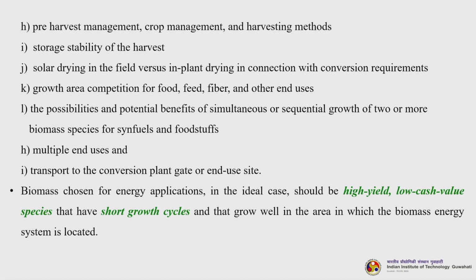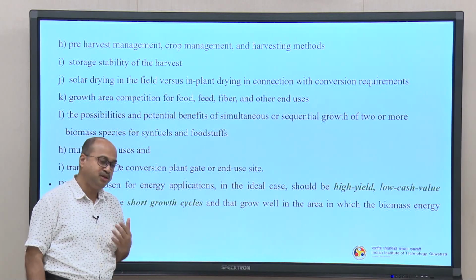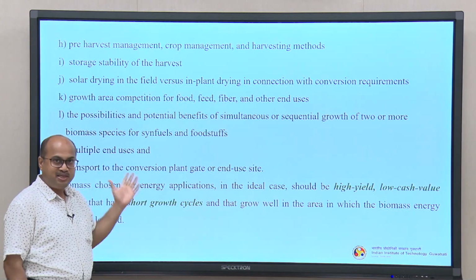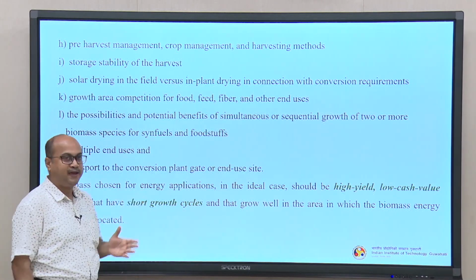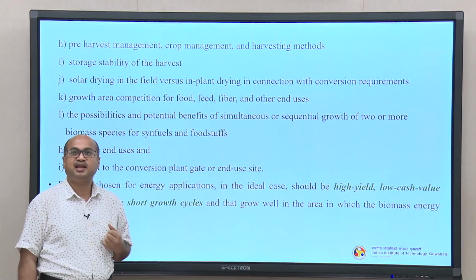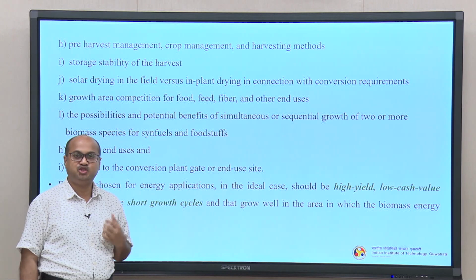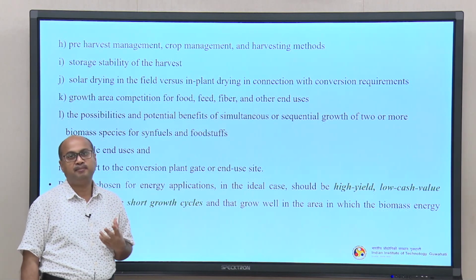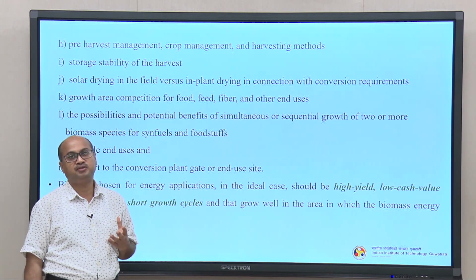Biomass chosen for energy applications in the ideal case should be a high yield, low cash value species that has short growth cycles and that grows well in the area in which the biomass energy system is located. Now, again I am telling you, last class also we discussed, apart from these listed things there are so many. Okay. One of the major costs usually comes from the transportation of the biomass. Now, we discussed in the last class about the biomass chipping and all, basically the shape of biomass and the moisture content of the biomass. Okay.